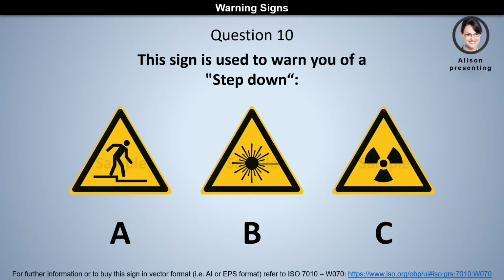Question 10. This sign is used to warn you of a step down. Is it A, B, or C? The answer is A.